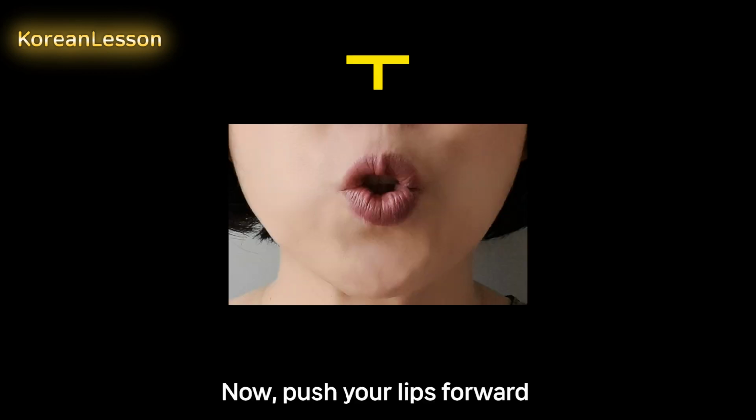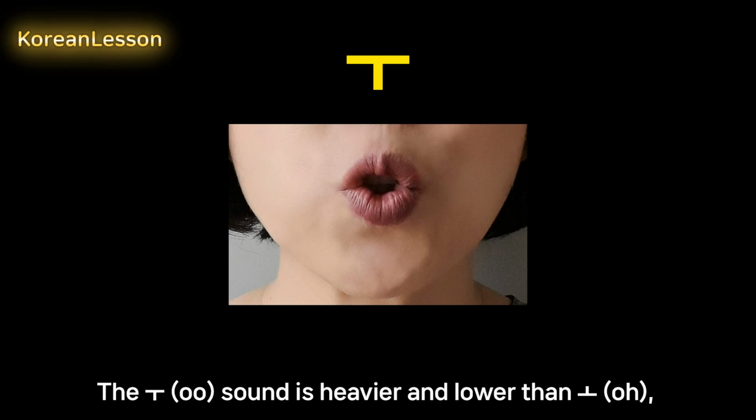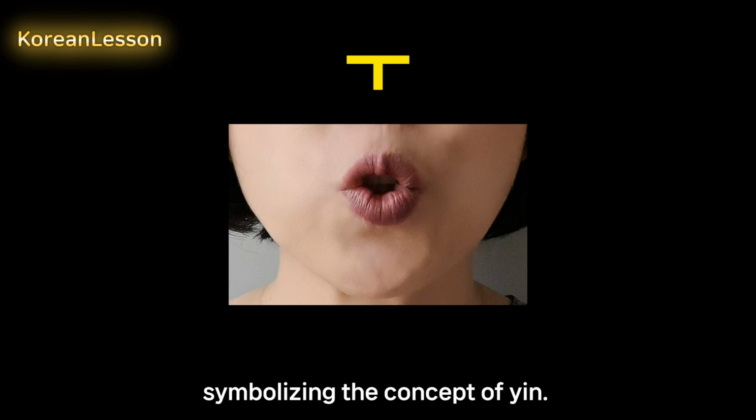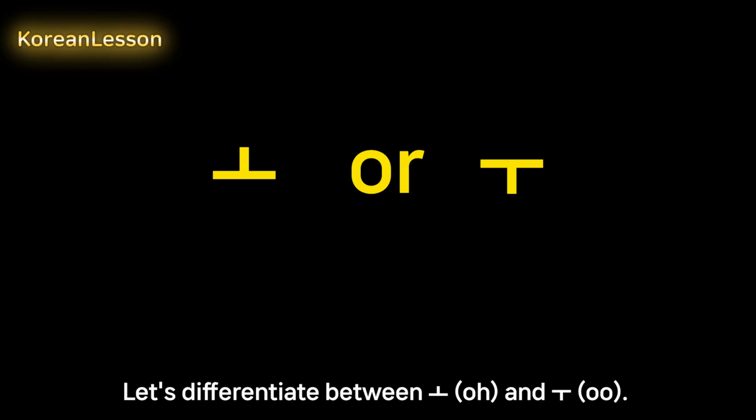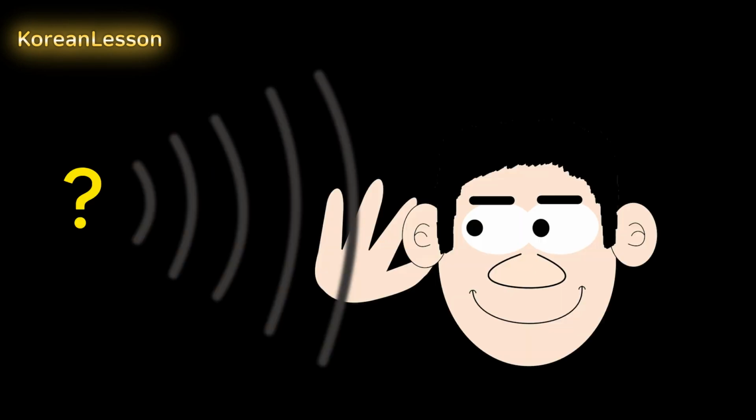Now, push your lips forward to make the oo sound. 우. The oo sound is heavier and lower than o, symbolizing the concept of yin. Let's differentiate between o and u.